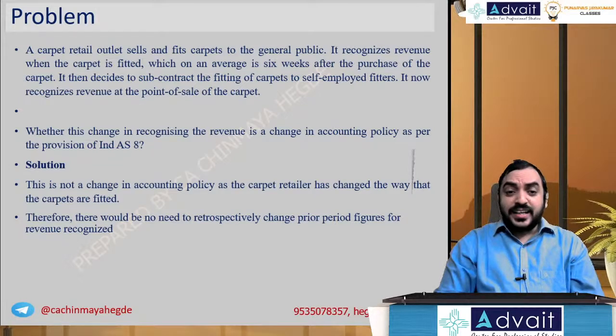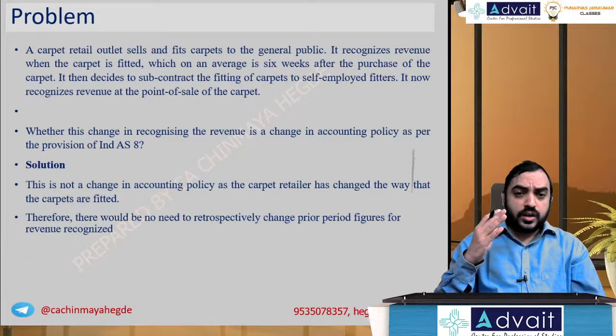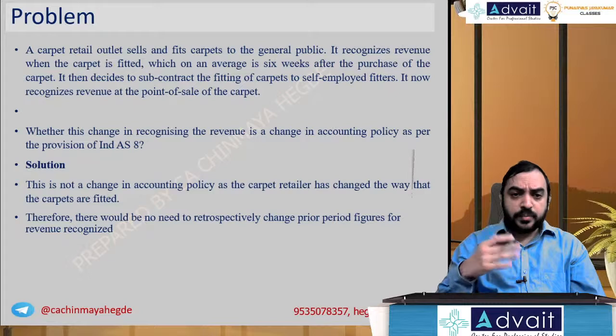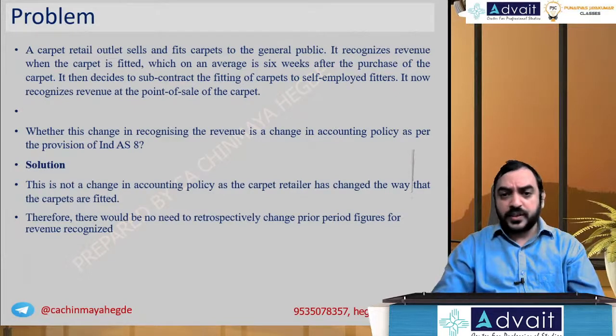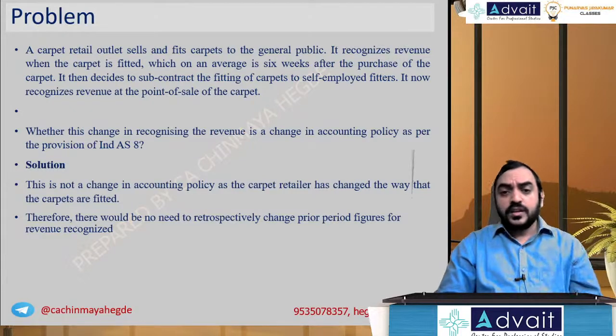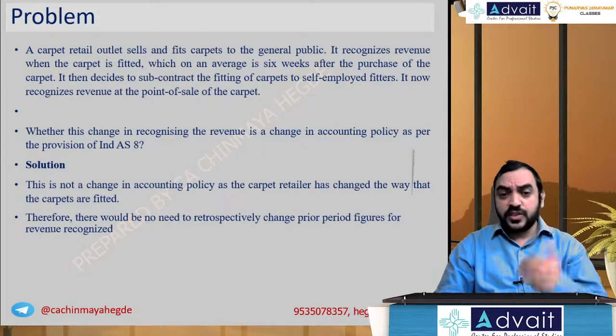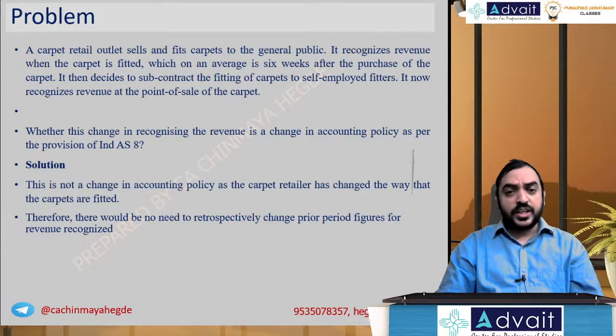A carpet retail outlet sells and fits carpets to the general public. It recognizes revenue when the carpet is fitted, which is on average 6 weeks after the purchase of the carpet. So basically, the sale is towards sale of carpets, and it will take 6 weeks for you to fit the carpet, and after 6 weeks you will recognize revenue.